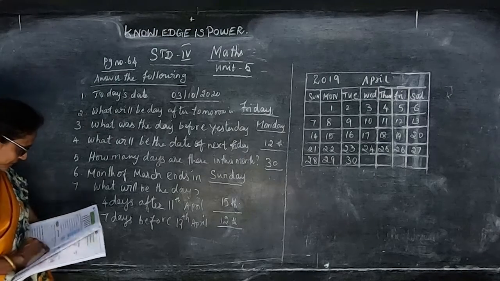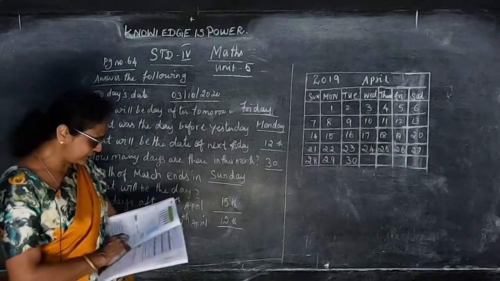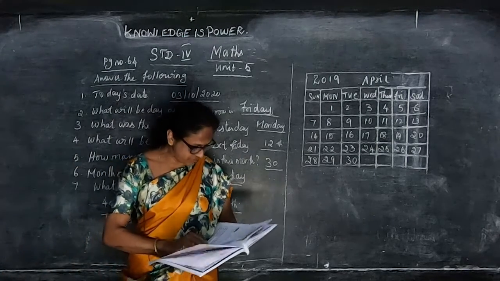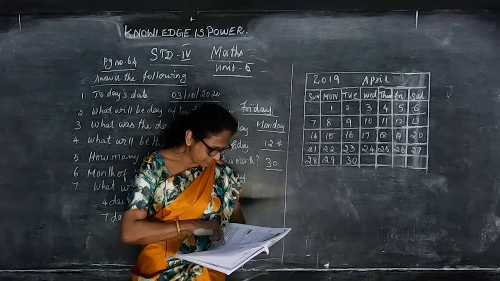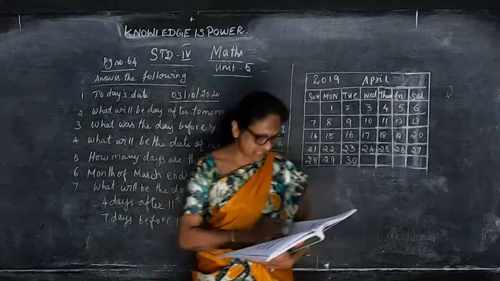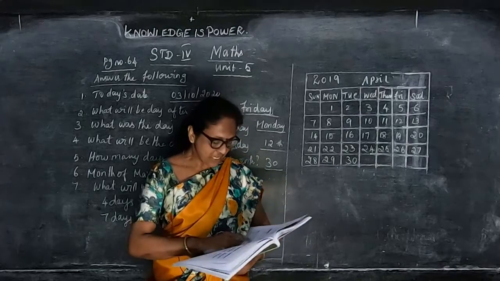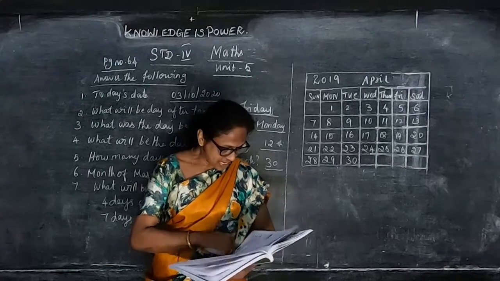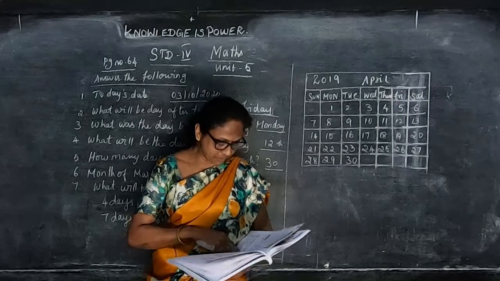And here they are given the activities. Write the birthdays of all your family members in the given timetable. Answer the following. Who is the oldest? You have to write the father, mother or grandfather, grandmother. You can write all of the names and day, months and year. And after that, who is the oldest member in your family?